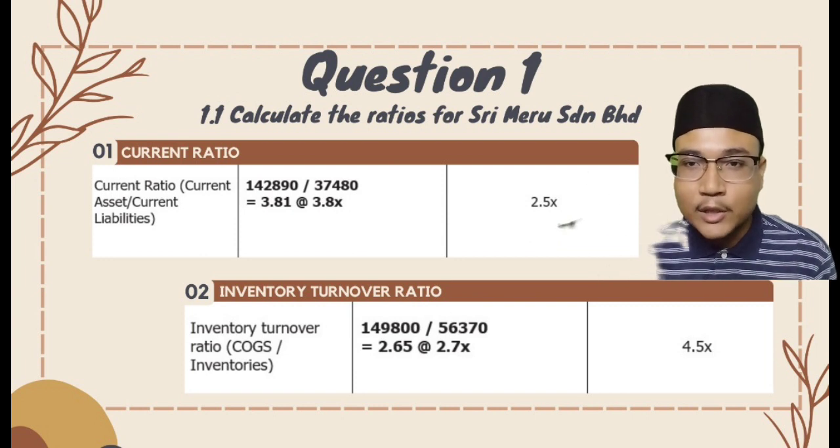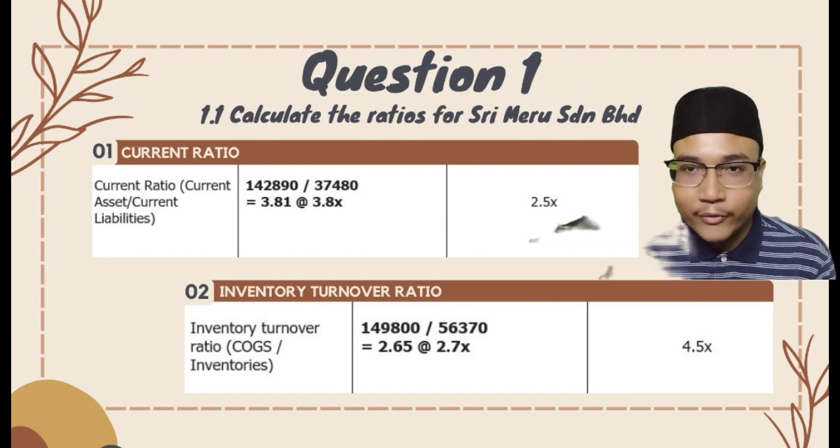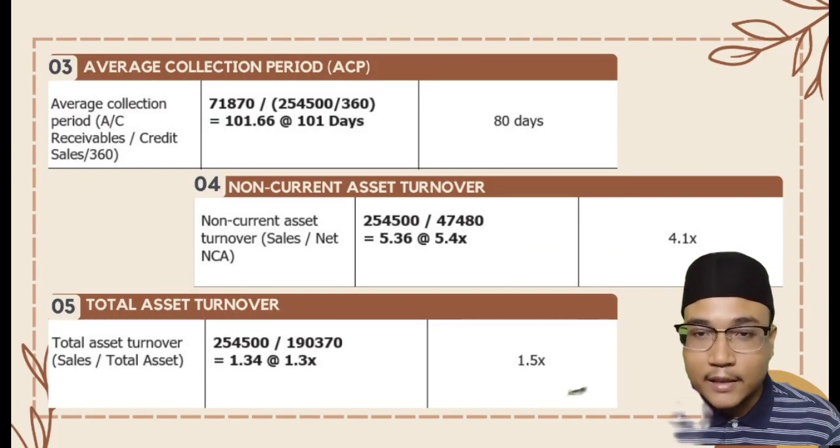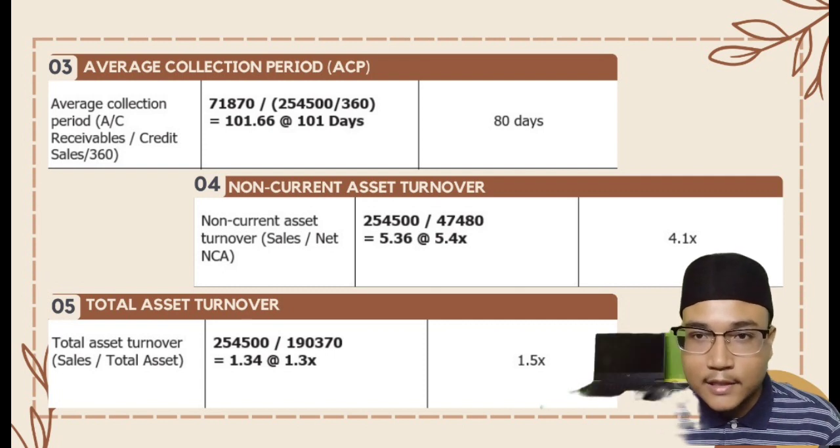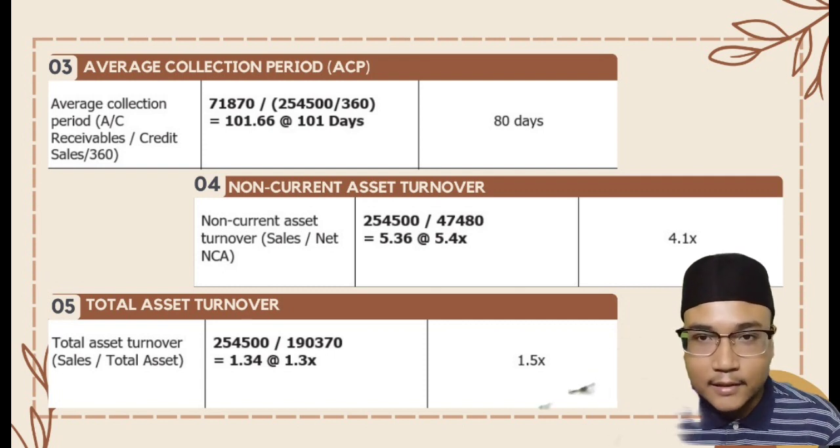Then, the inventory turnover ratio for Sri Meru Sdn Bhd is lower, which is 2.65 times compared with the industry average of 4.5 times. After that, the average collection period for Sri Meru is 101 days, while the industry average is 80 days, which is 21 days in comparison. Moving on to the next ratio, which is non-current asset turnover.